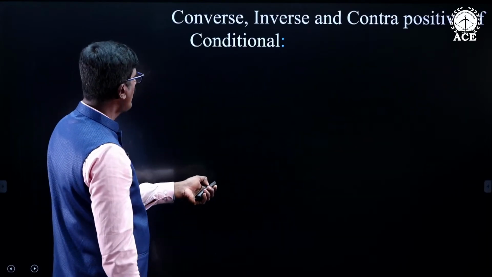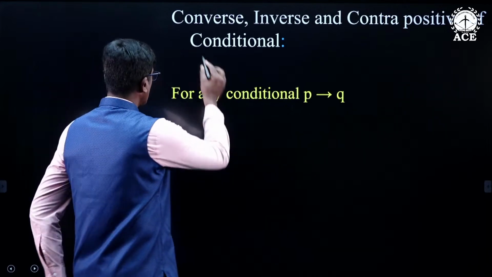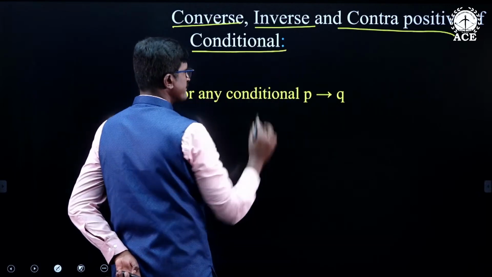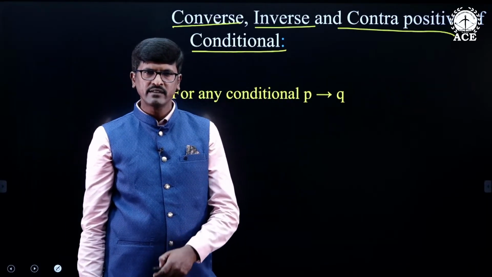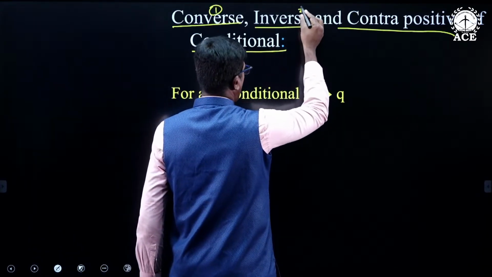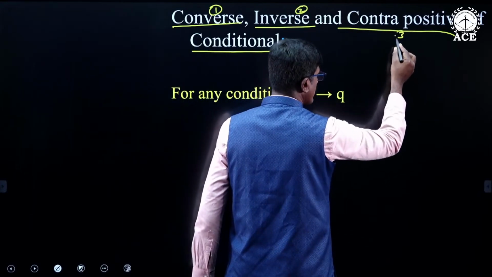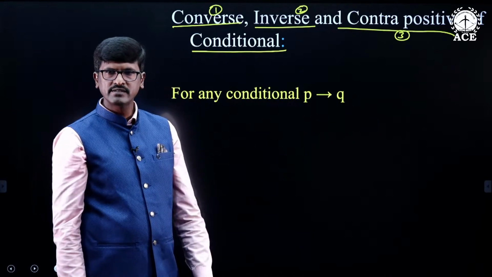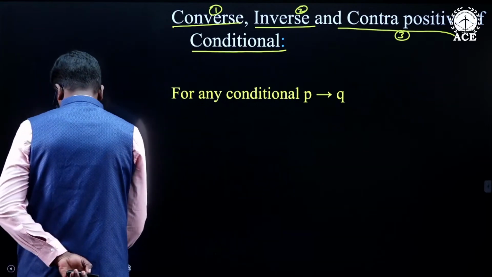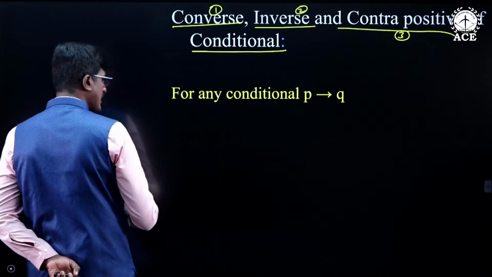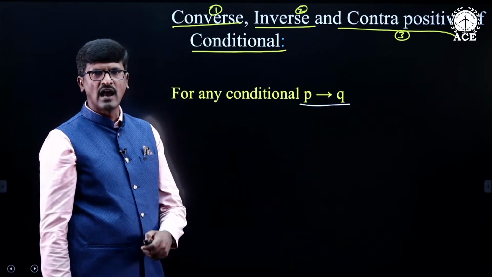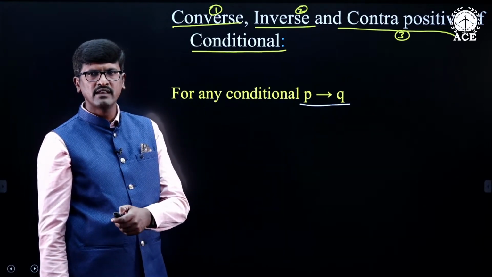Next we see this is also an important one: converse, inverse, contrapositive of a conditional statement. If any conditional statement is given, then we can find out the converse, the inverse, and the contrapositive of that conditional statement. So I am taking some conditional statement. The conditional statement is P conditional Q. For this conditional statement, I am going to define the converse, inverse, and contrapositive.